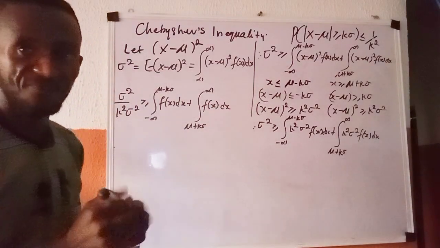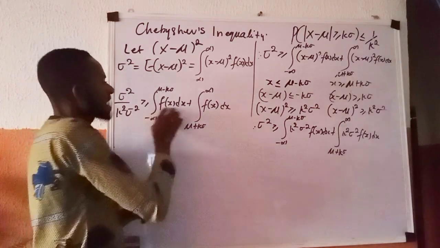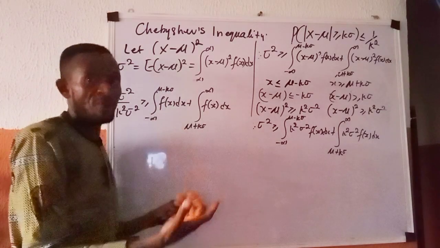Dividing all through cancels the constants. And of course, you know that f of x dx is talking about a probability value.